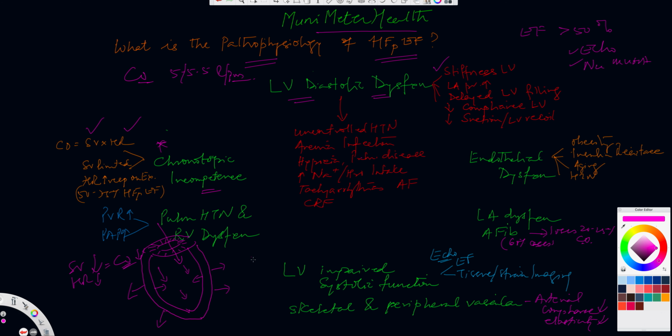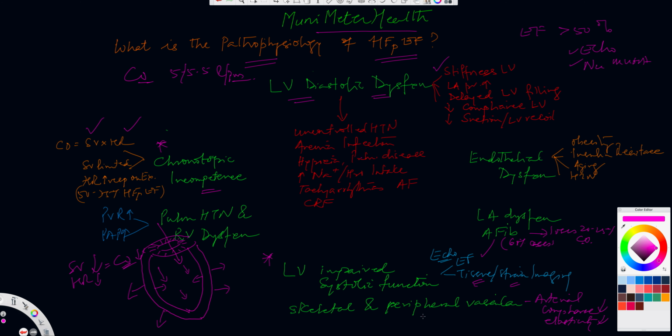Next, shift to the bottom of the slide here. LV impaired systolic function. Normally, ejection fraction is a good parameter. I wouldn't say it's a poor parameter on an echo. Time and again, for decades, we have used ejection fraction as a criterion to ascertain whether these patients have systolic dysfunction or normal systolic function. The fact is that the ejection fraction is say 50-55%, but we need to get into tissue and strain imaging. Dopplers are more advanced, so tissue and strain imaging will define whether the mitral annulus is moving vertically downwards or not, and based on that, there are parameters that you can look up in the echo text, if you will.